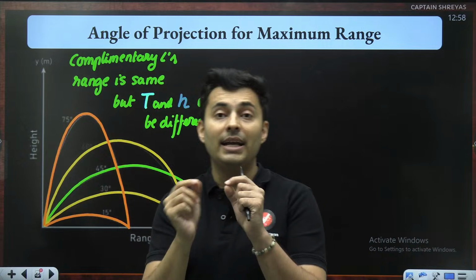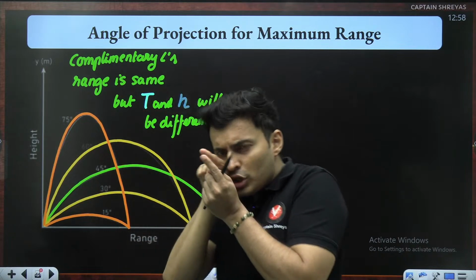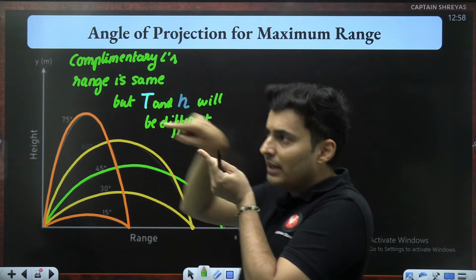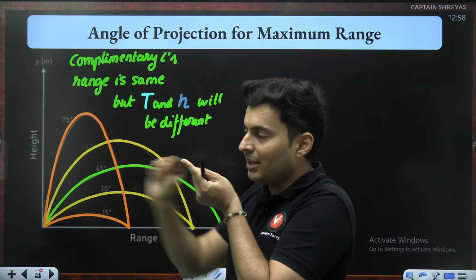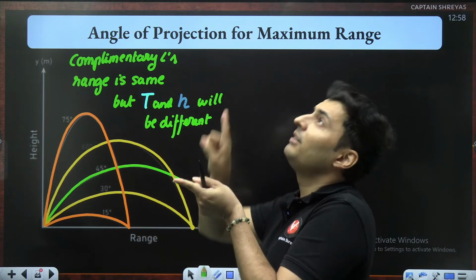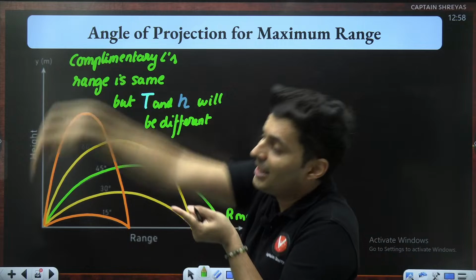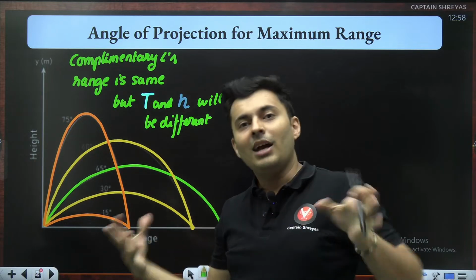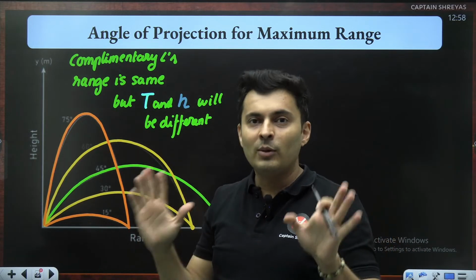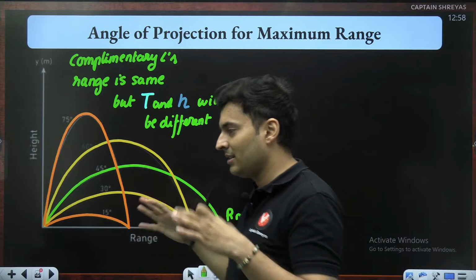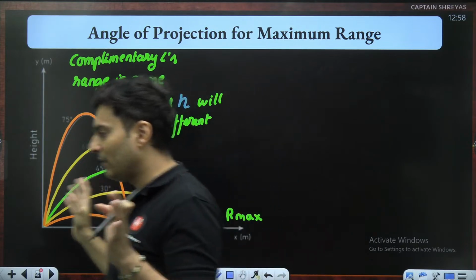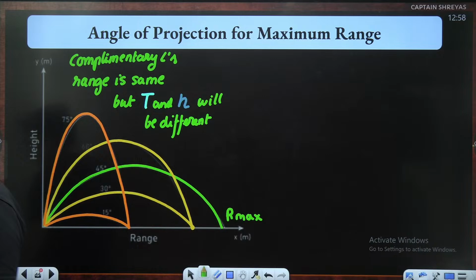You might have played Angry Birds. If you shoot it at one small angle, it will reach quickly. But if there is an obstacle, what do you do? You change the angle so it stays in the air for a longer time and then falls at the same place. I'm okay with more time. Have you played Angry Birds or Pocket Tanks and so on? Some video games, you might have used this concept.